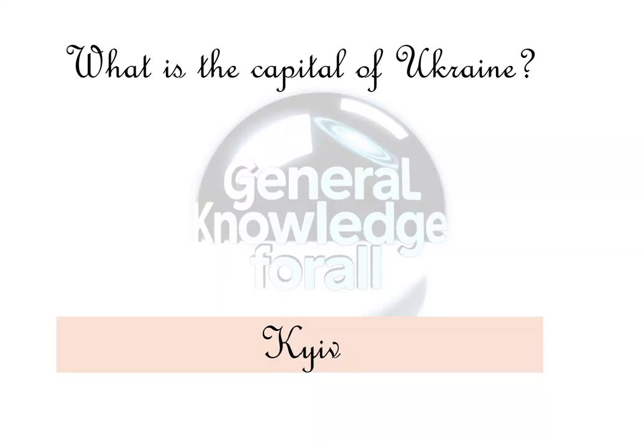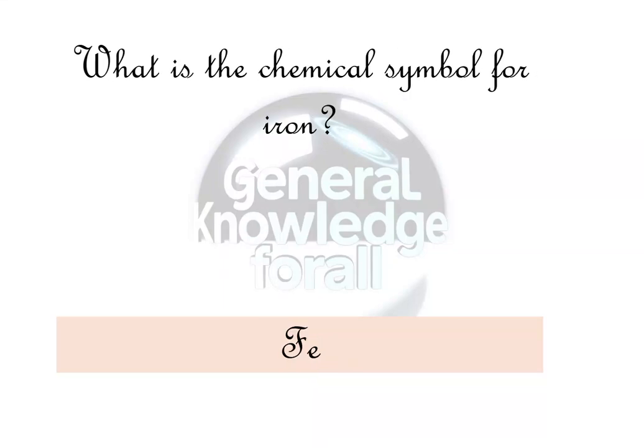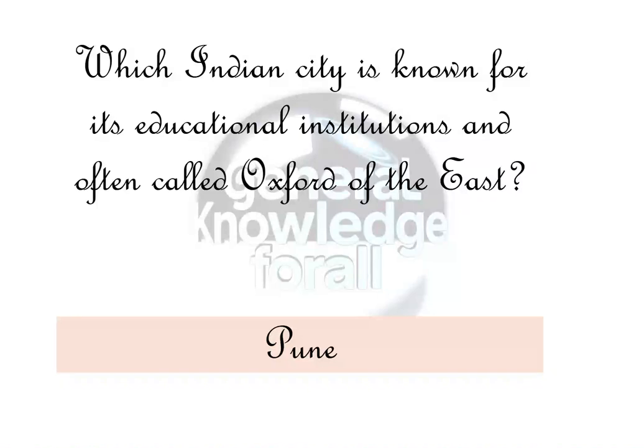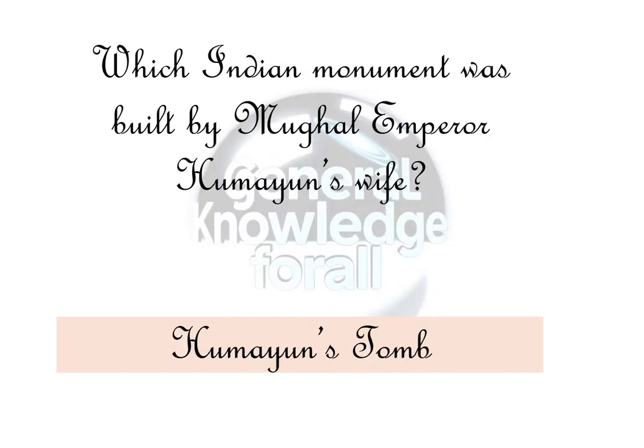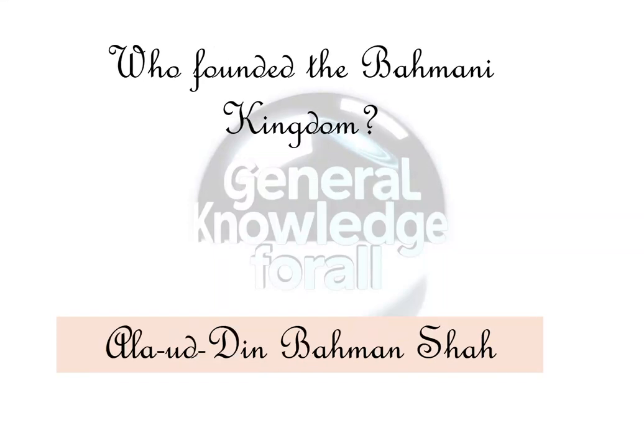What is the capital of Ukraine? Kyiv. What is the chemical symbol for iron? Fe. Which Indian city is known for its educational institutions and often called Oxford of the East? Which part of the body controls reflex actions? Spinal cord. Which Indian monument was built by Mughal Emperor Humayun's wife? Humayun's tomb. Who founded the Bahmani kingdom? Ala-ud-din Bahman Shah.